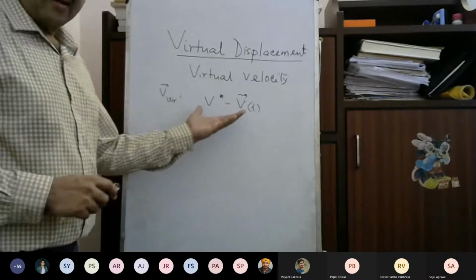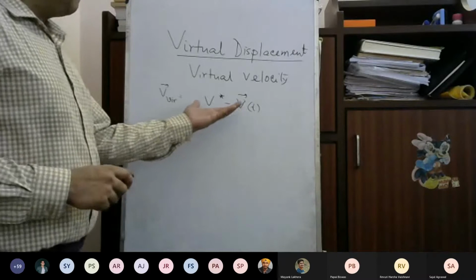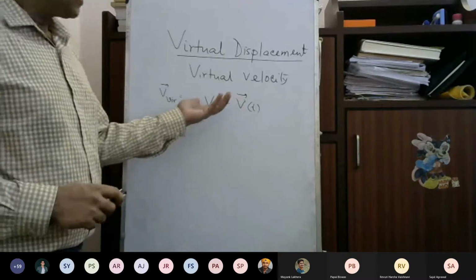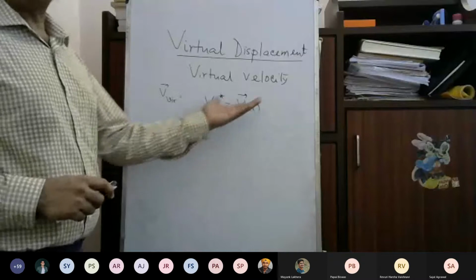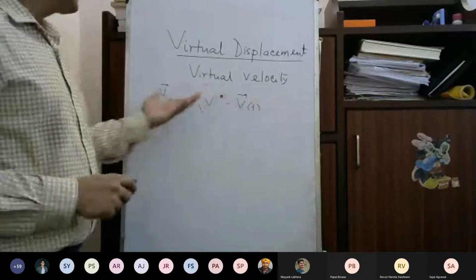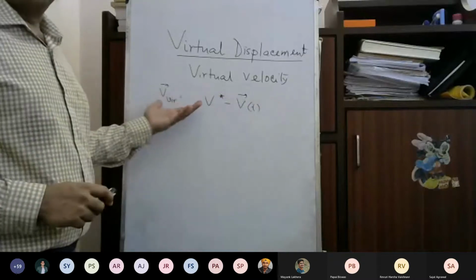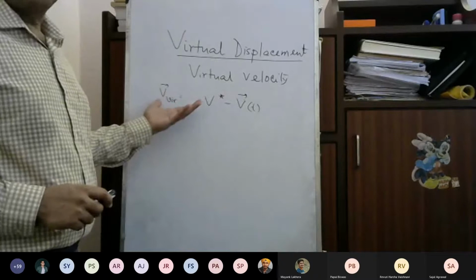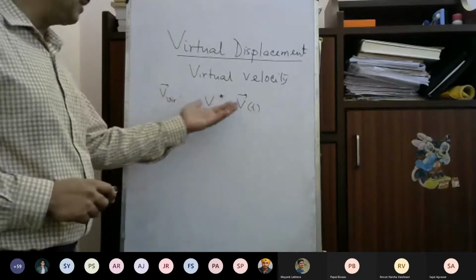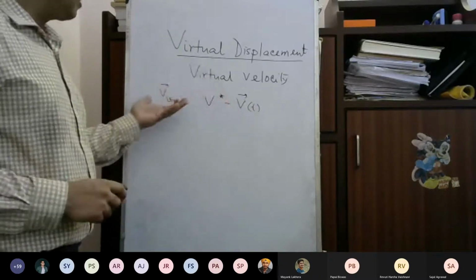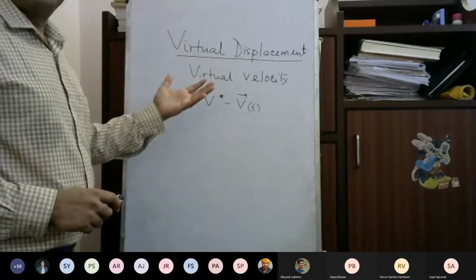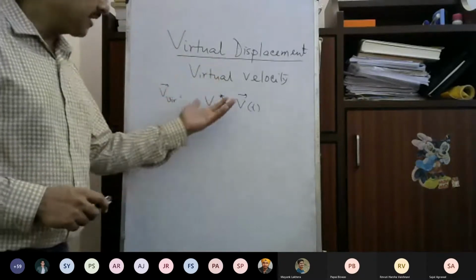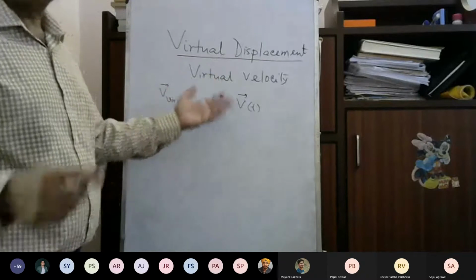So v star, let me repeat again. v star is the possible velocity. So the difference between the possible velocity and the actual velocity, this I call the virtual velocity. Since the possible velocity is anything possible, the virtual velocity can also take any value, because v star can take any value which is possible.